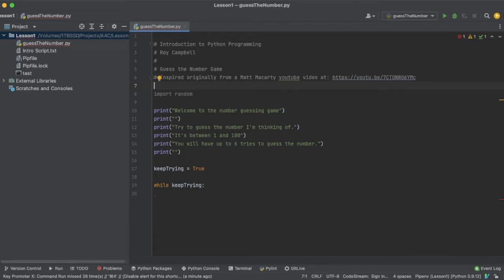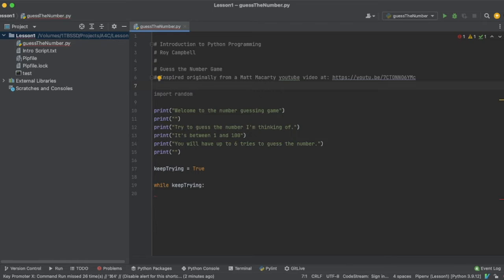Next, we're going to put an import statement. Any import statements we have are going to go right at the very start, and basically they say import this library. Now, a library is a list of functions, and functions are collections of code that do one thing. So this library called random can generate random numbers. It can pick random items out of a list. There's lots of things it can do. For now, you'll notice that that text is gray, which means it's not being used, just like comments aren't being used.